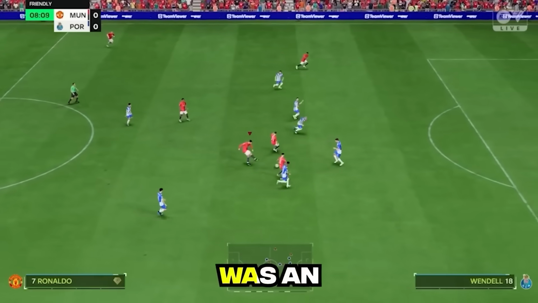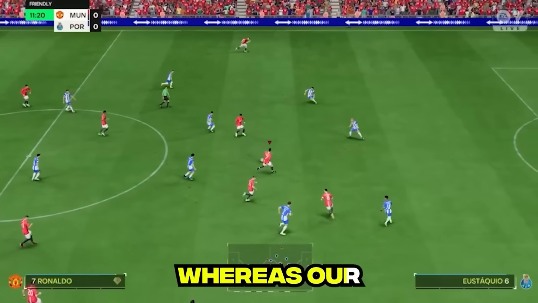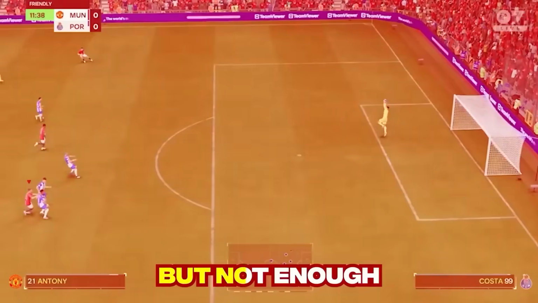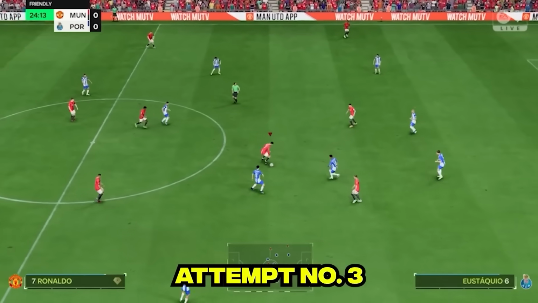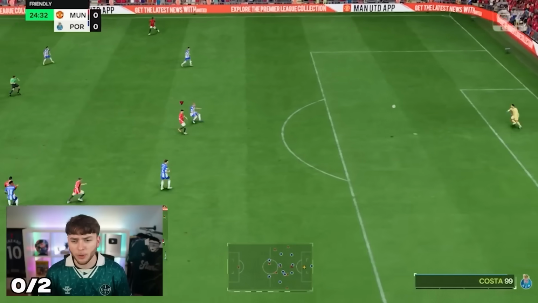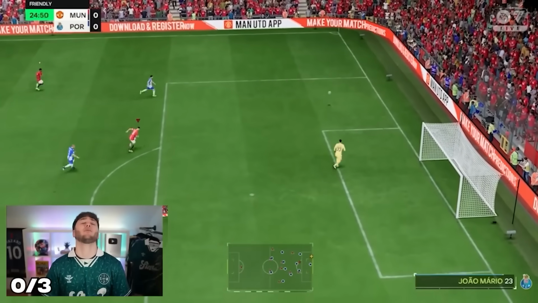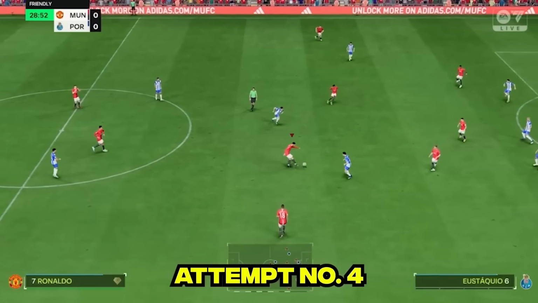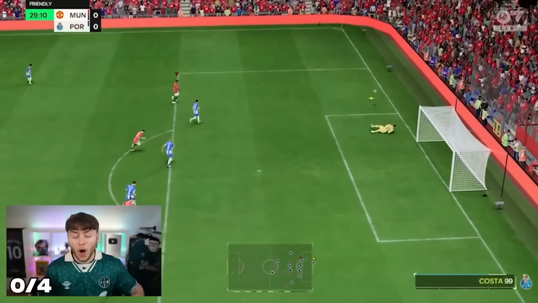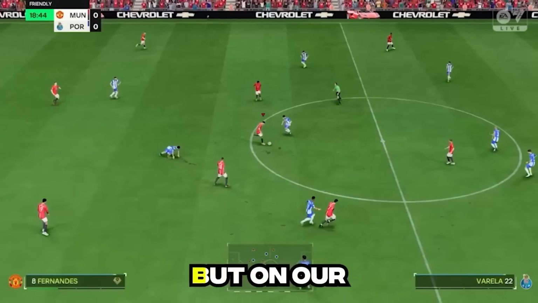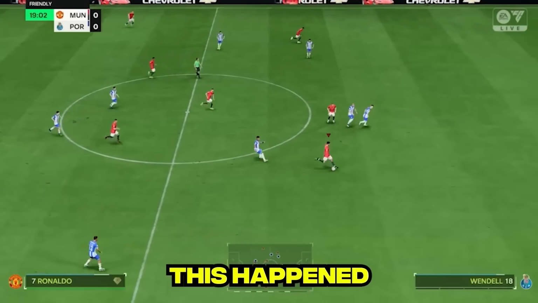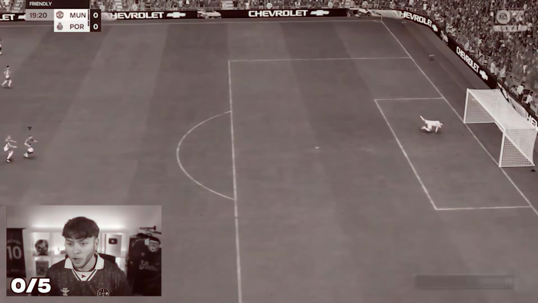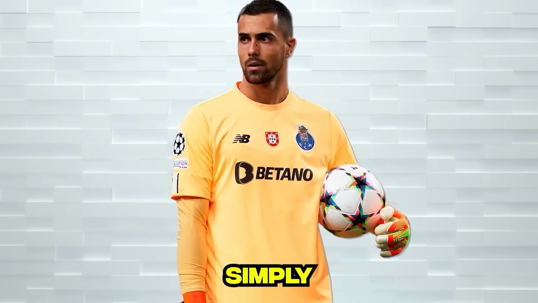And our first attempt was an absolute stinker. Whereas our second attempt had more promise, but not enough execution. Attempt number 3 was our best yet. Ronaldo, go in! Oh, that was better. Same with attempt number 4, but the keeper was unstoppable. Oh my god, that was it! But on our last attempt, this happened. Gets the ball, he shoots! Oh my god, no! The keeper was simply too good.